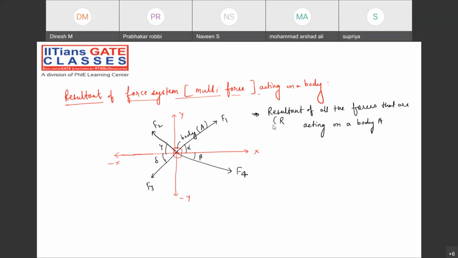Resultant means R. How can we find it? First of all, find the summation of all the forces along the horizontal direction, like this. This symbol is summation.